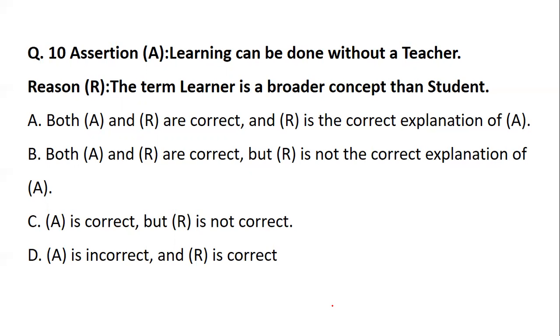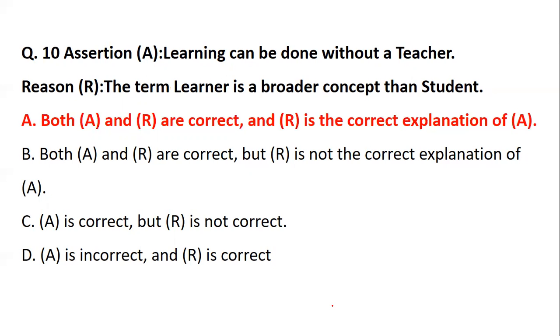So learning can be done without a teacher, whether it is right or wrong. The term learner is a broader concept than the student. So yes, the right answer is both are correct. See, I'll explain. Learning does not compulsorily require a teacher. It can be done without a teacher, by observation skills, by understanding or by going through the process.